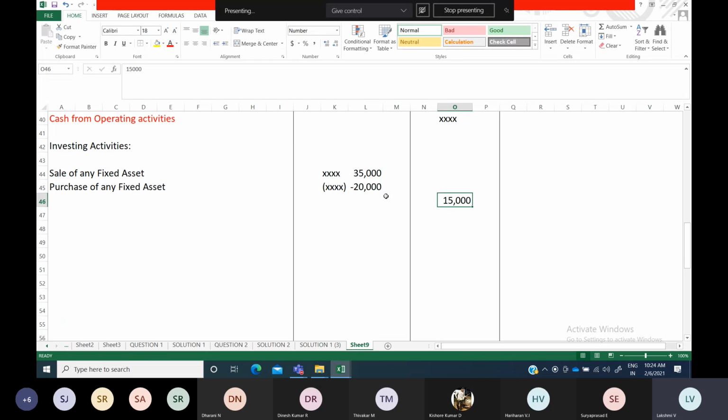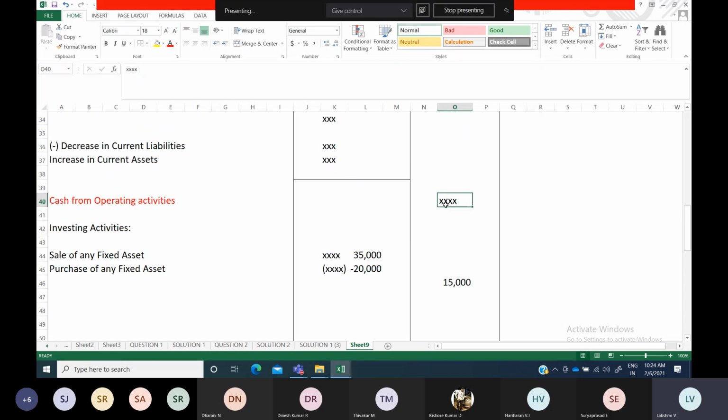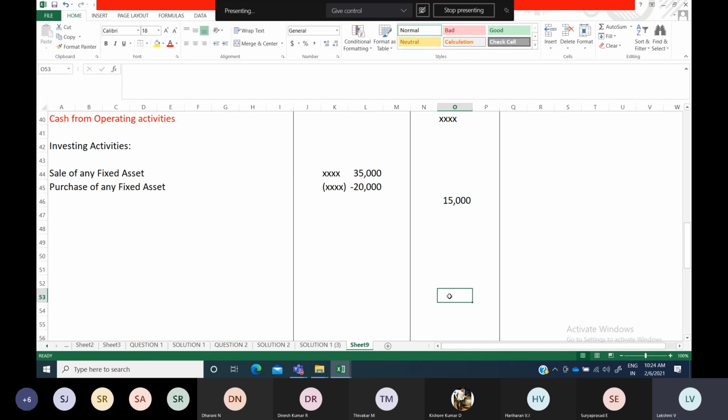Suppose purchase was more and sale was less, it will come in negative. Then what it means is cash used in investing activities answer, otherwise cash from investing activities. Okay. So like this only you have to mention. And finally, whether it is in brackets or positive, if negative use brackets. So then the final answer will come, that is known as net cash and cash equivalents.